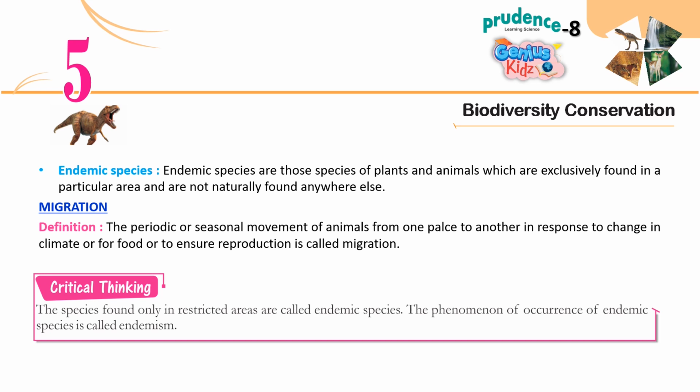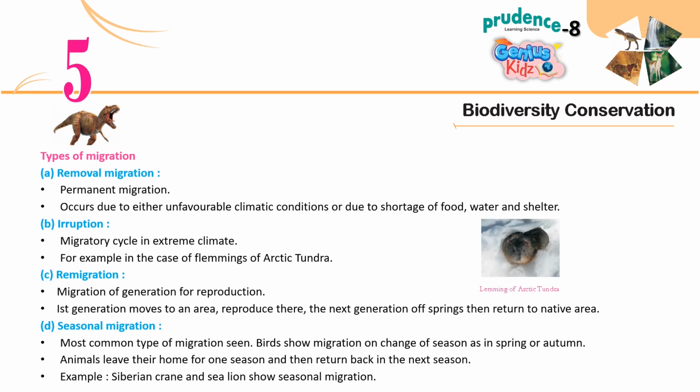The phenomenon of occurrence of endemic species is called endemism. Types of migration. A. Removal migration. Permanent migration occurs due to either unfavorable climatic conditions or due to shortage of food, water, and shelter.